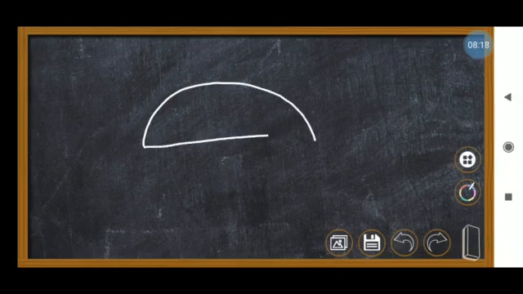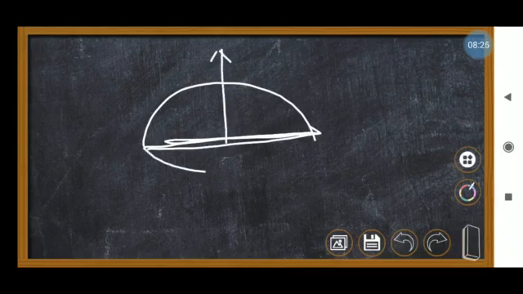Let me say one more example. If you take a bow, here the string is there. If you place an arrow here and expand it, it will acquire some energy. That energy will be given to the arrow, and once you release it, the arrow will travel some distance. So some energy gets stored by the string on the arrow. This is called potential energy. Am I right, students?